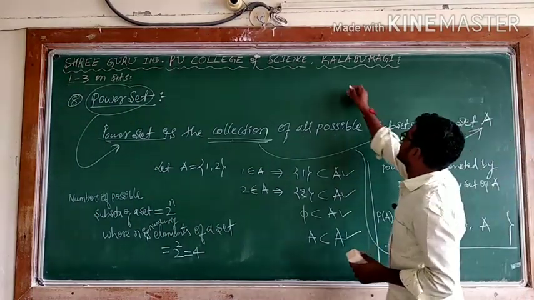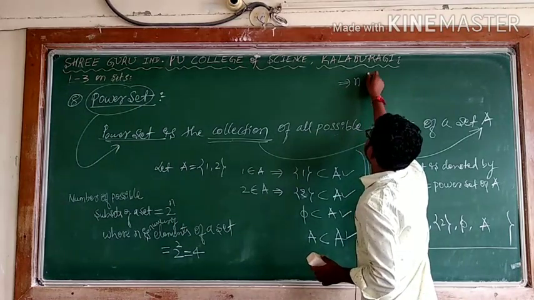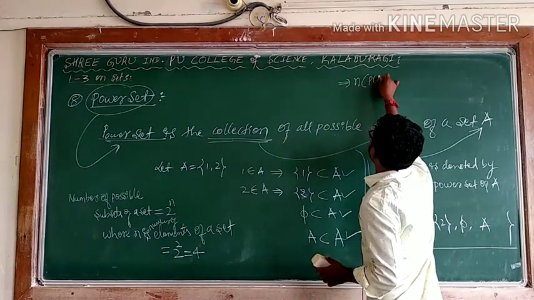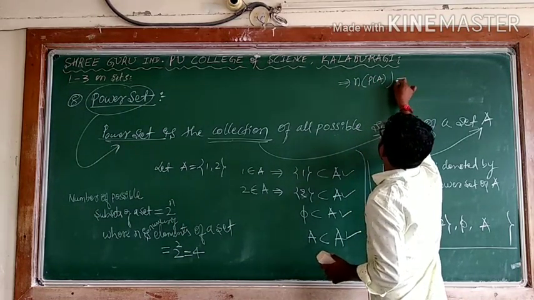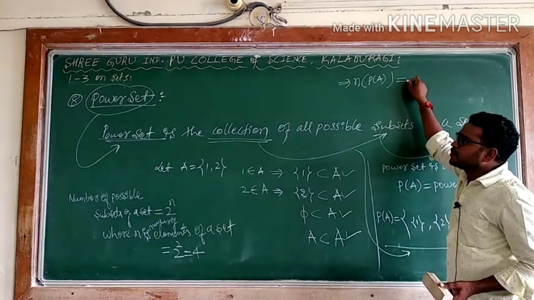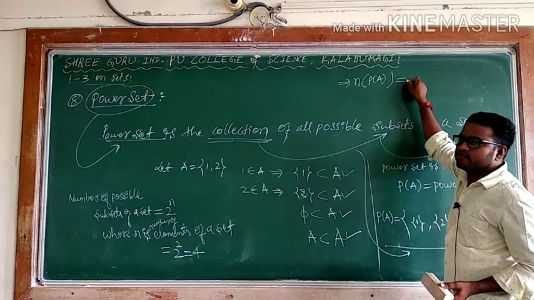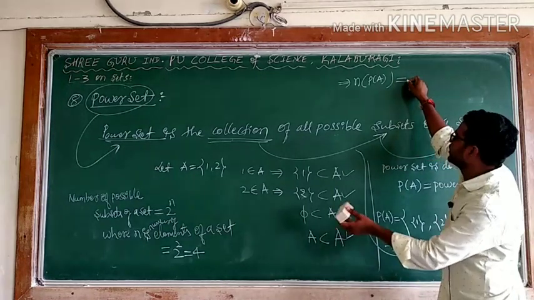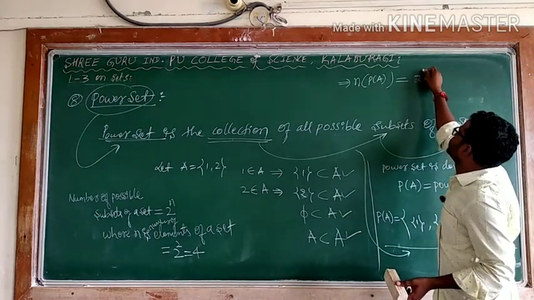Also, n of P of A means the number of elements of P of A. P of A is the power set, and every element of it is a subset, so I can say 4, which is 2 to the power 2.